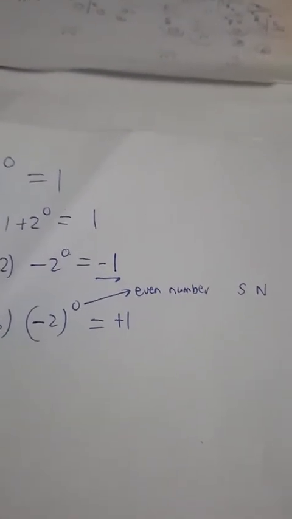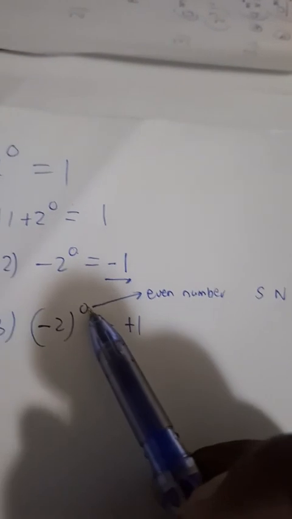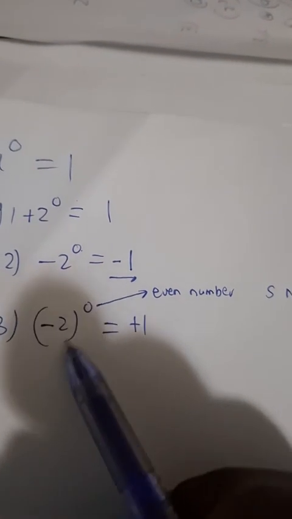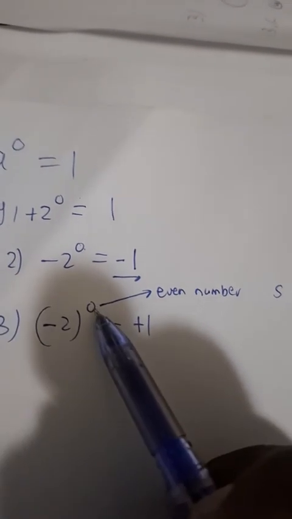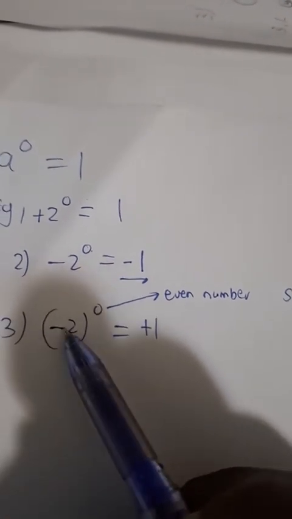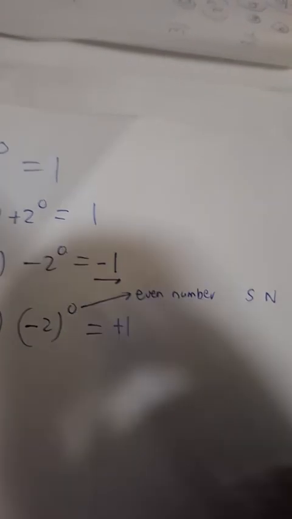Let me repeat: when you have the 0 exponent and the bracket is there, we apply the 0 exponent to the sign of the number as well, so we apply it to the sign and to its number.